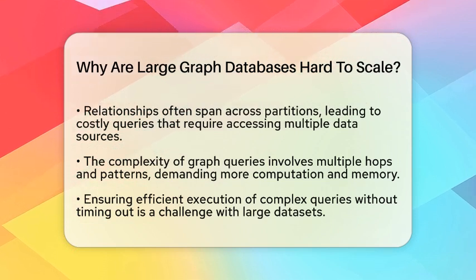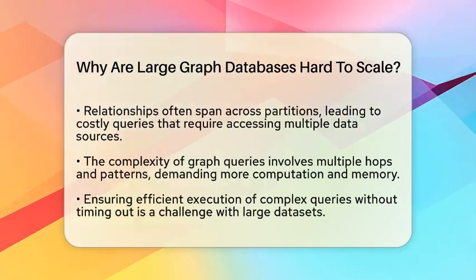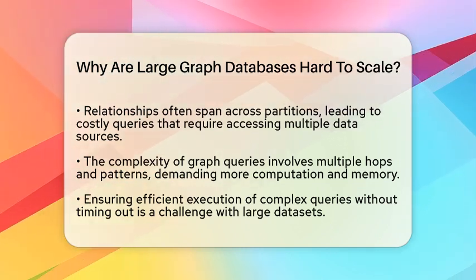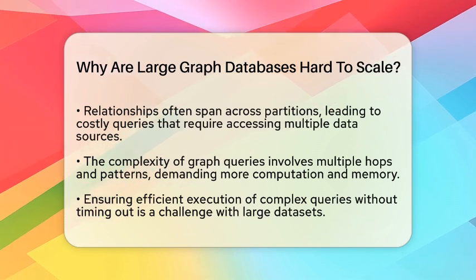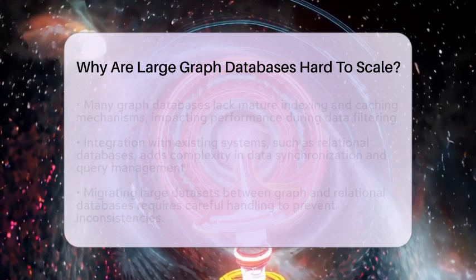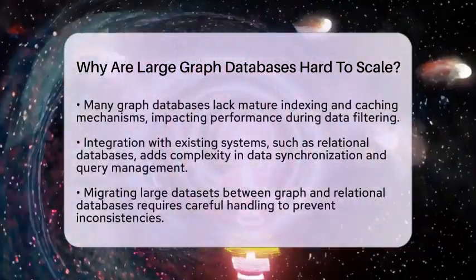a real challenge. Moreover, many graph databases do not have mature indexing or caching mechanisms. This means that when you try to filter data based on multiple properties of nodes or edges, performance can take a hit, especially as the size of the graph grows.